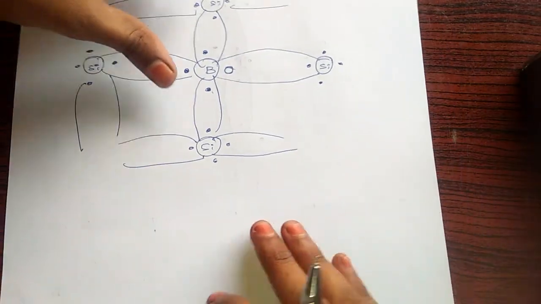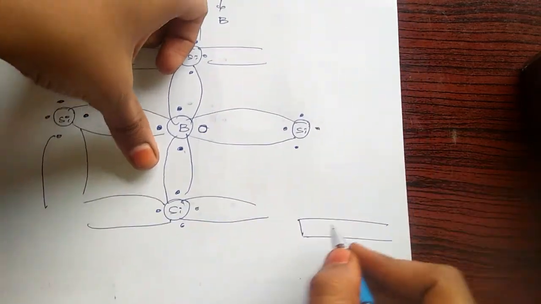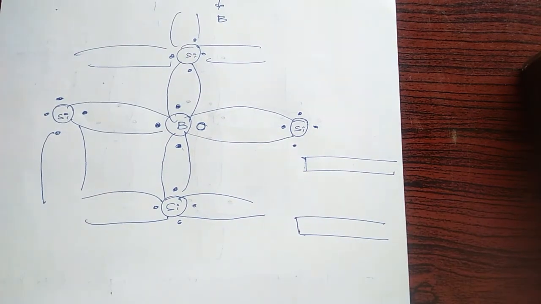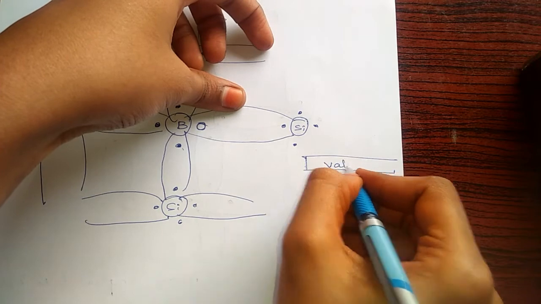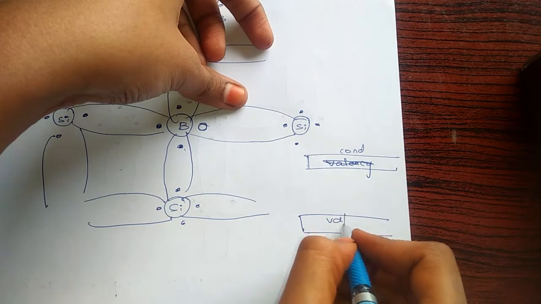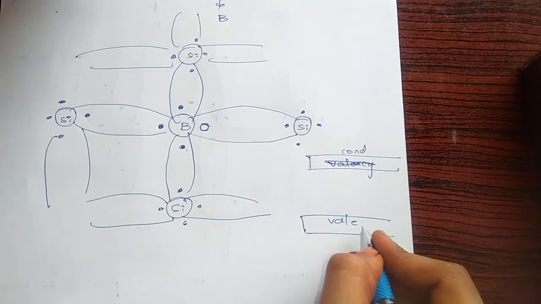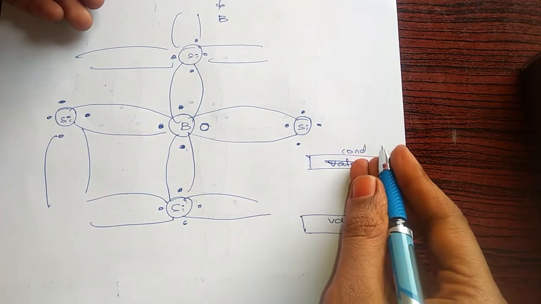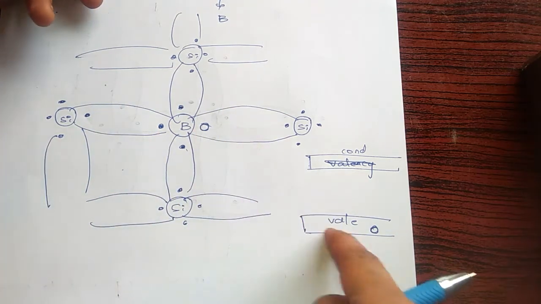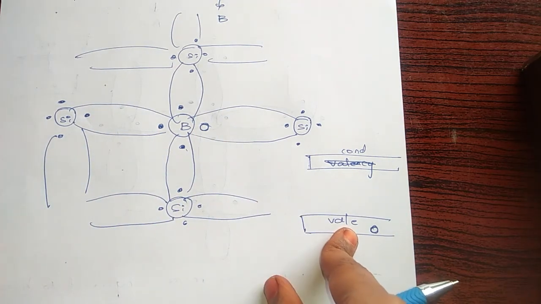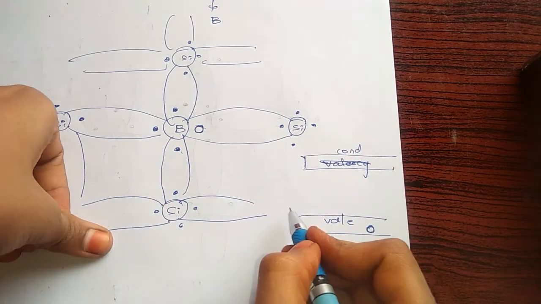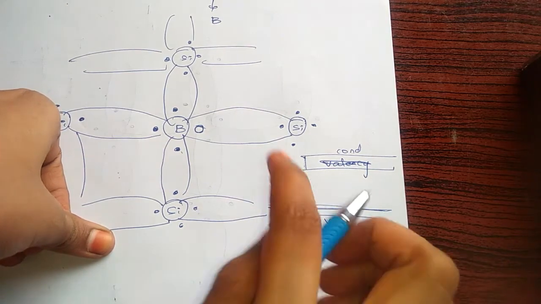Now in the energy band diagram, conduction band and valency band, the valency band has more weight compared to the conduction band. Why? Because holes are already formed in the valency band. So the Fermi level shifts to the valency band this time.